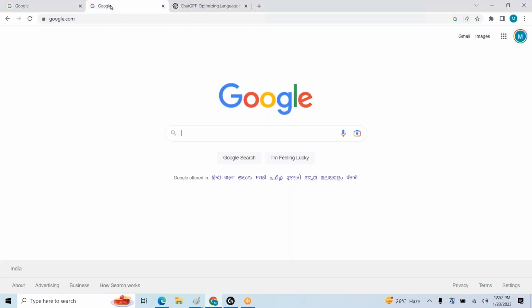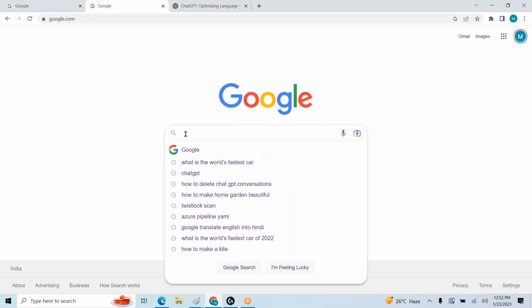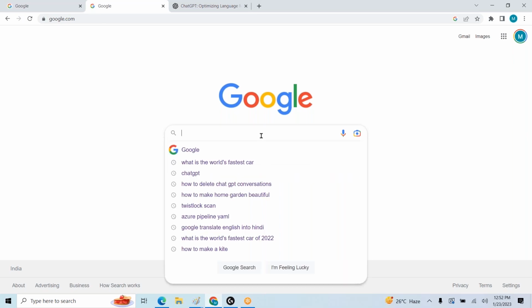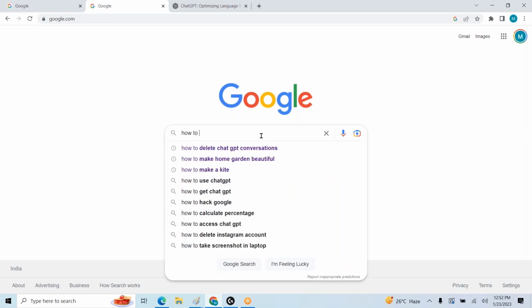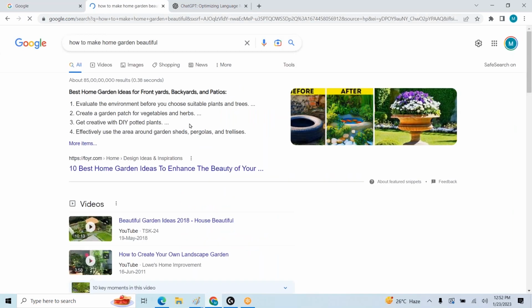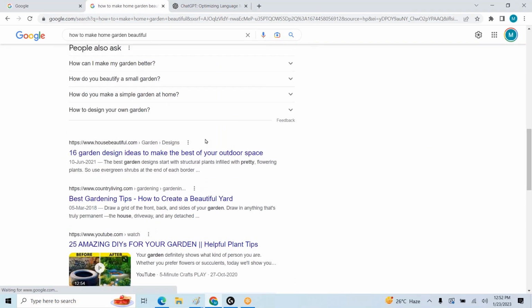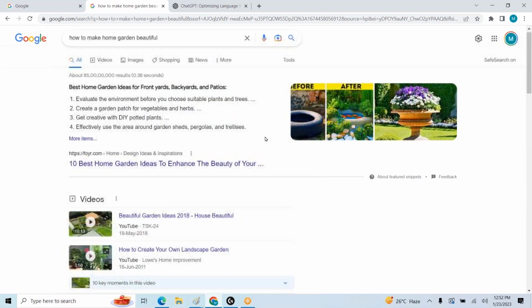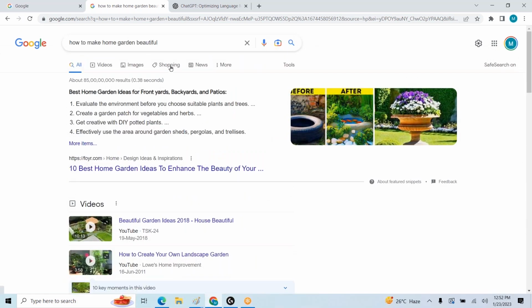Suppose you are using Google, and you want to try some queries like how to do gardening, how to make a garden beautiful. It will give you multiple options. Here we need to select which is the best thing. We need to select that. By using Google. Let us try to register for ChatGPT.